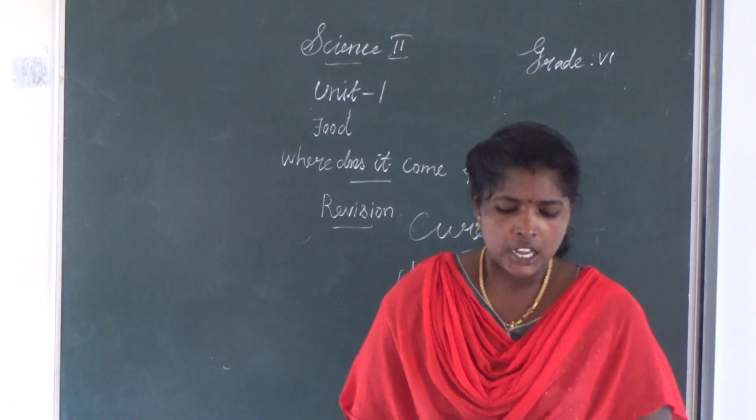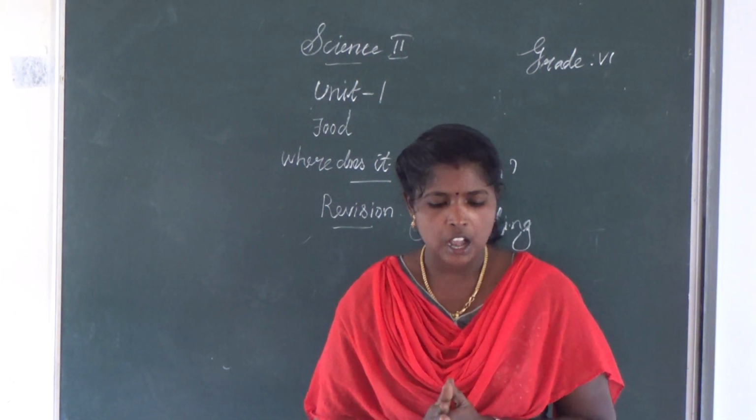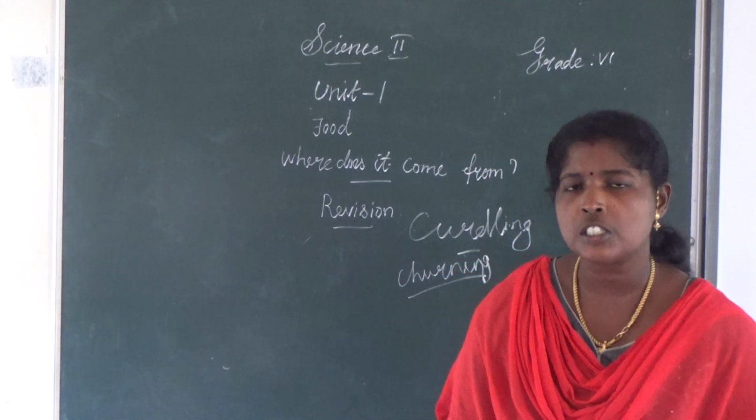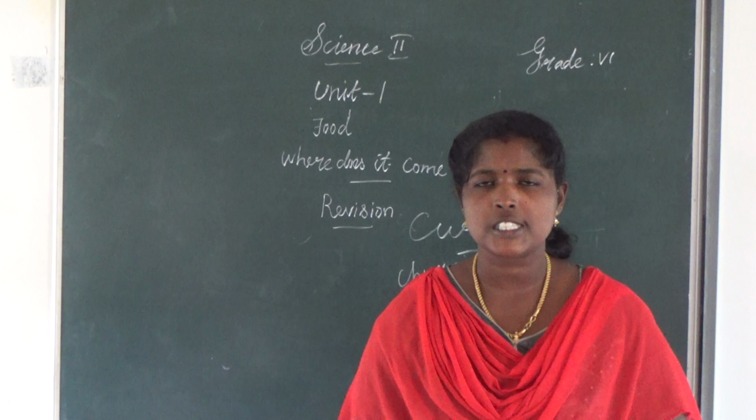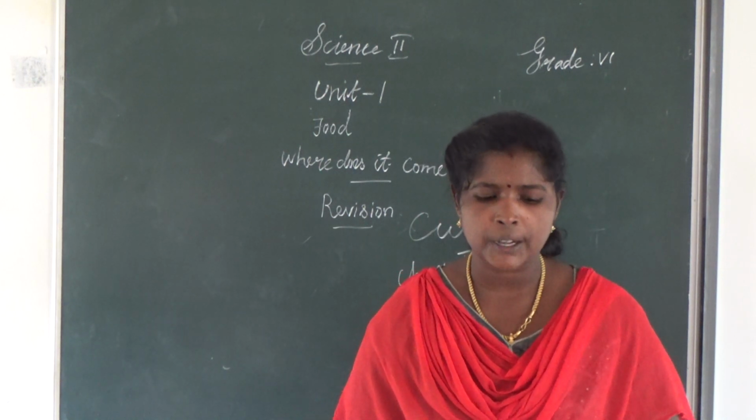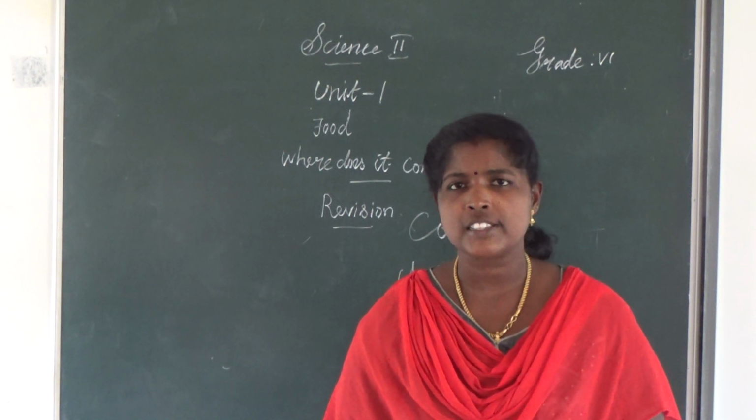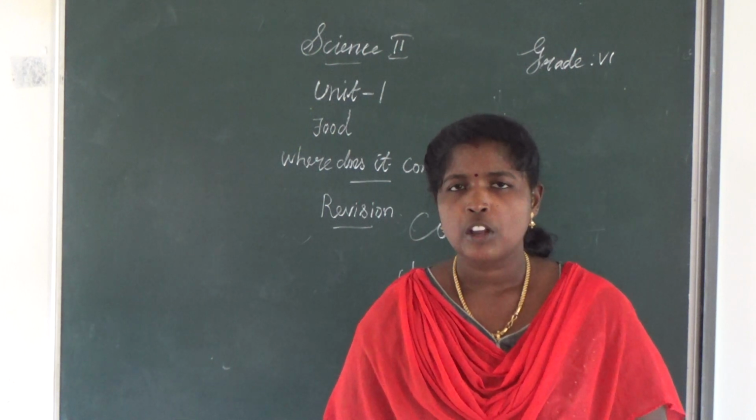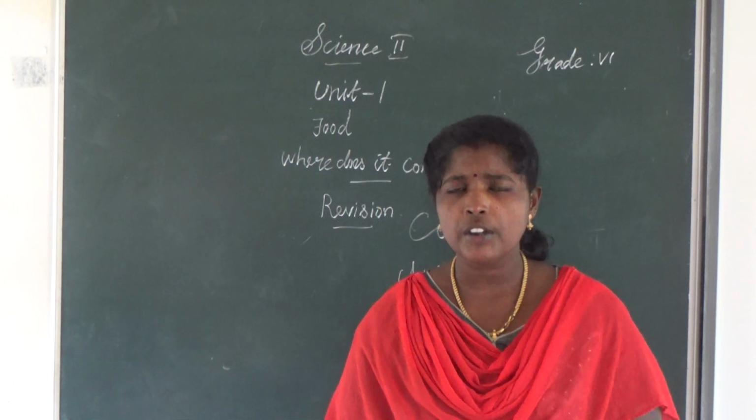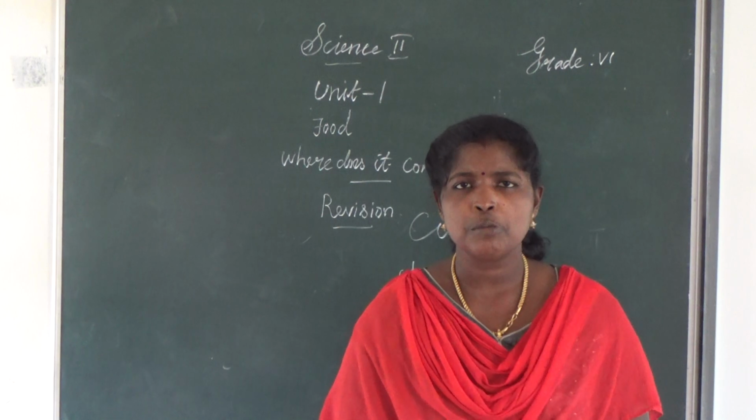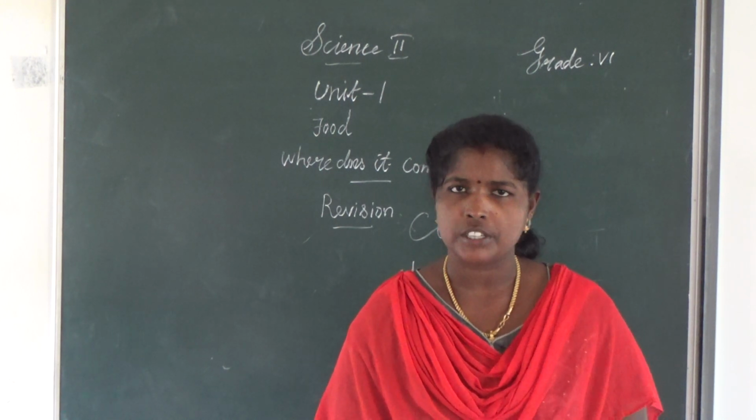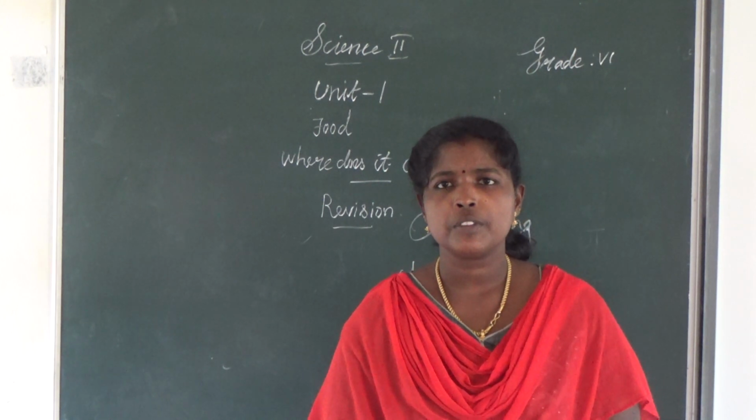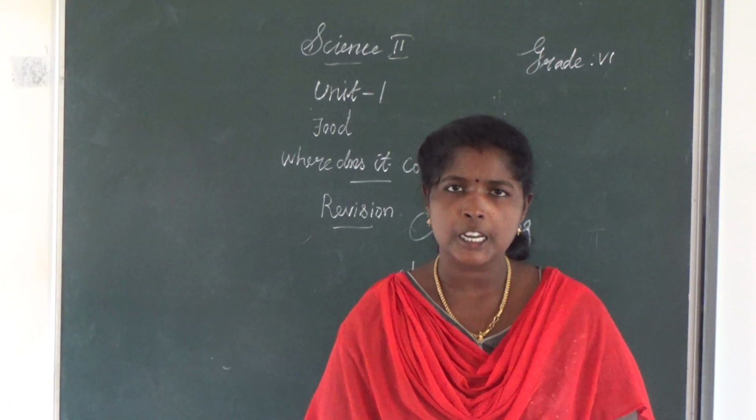Next one: omnivorous. Omnivorous animals eat both plants and animal products. What is called omnivorous? An animal that eats both plants and animals is called omnivorous. Are you clear? Name some examples of omnivorous animals.